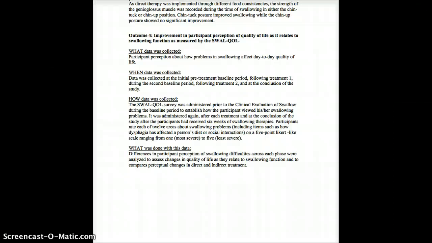Using the 5-point Likert scale ranging from 1 most severe to 5 least severe on the SWAL Quality of Life, participants rate each of 12 areas about swallowing problems, including how it has impacted their social life, desire to eat, and overall fatigue. These differences allowed for a comparison of participant perceived quality of life in direct and indirect therapy.